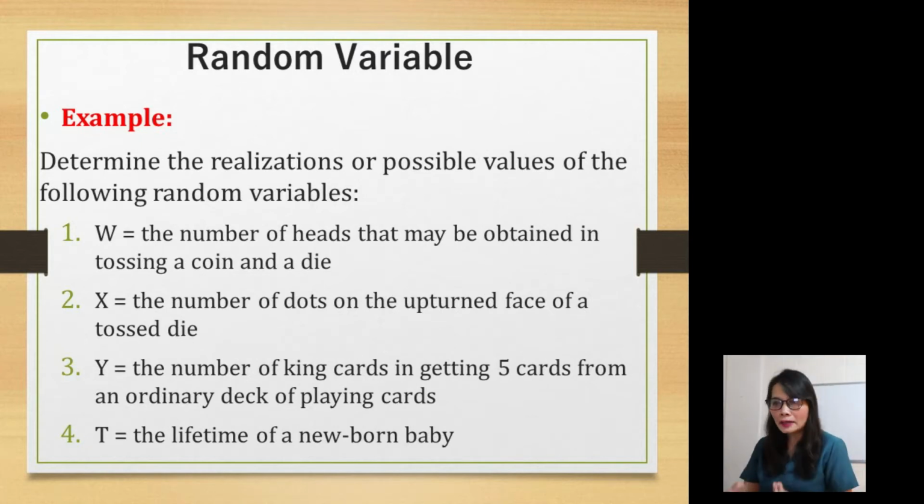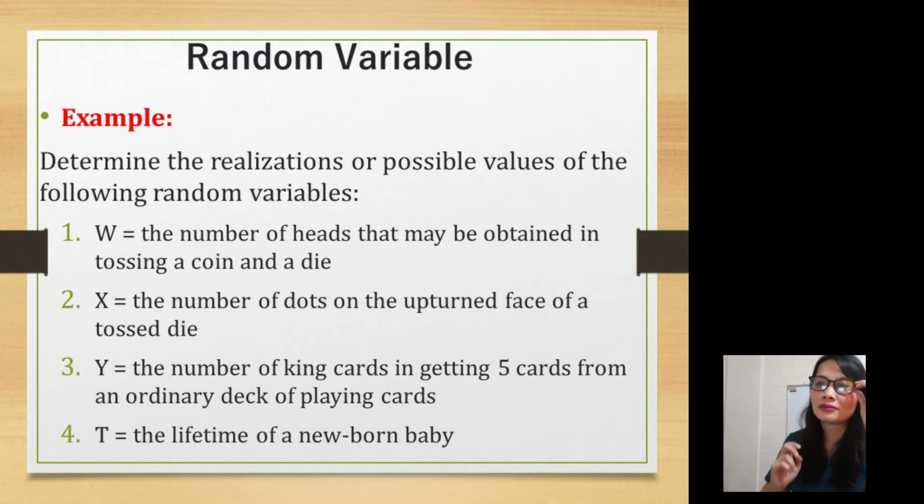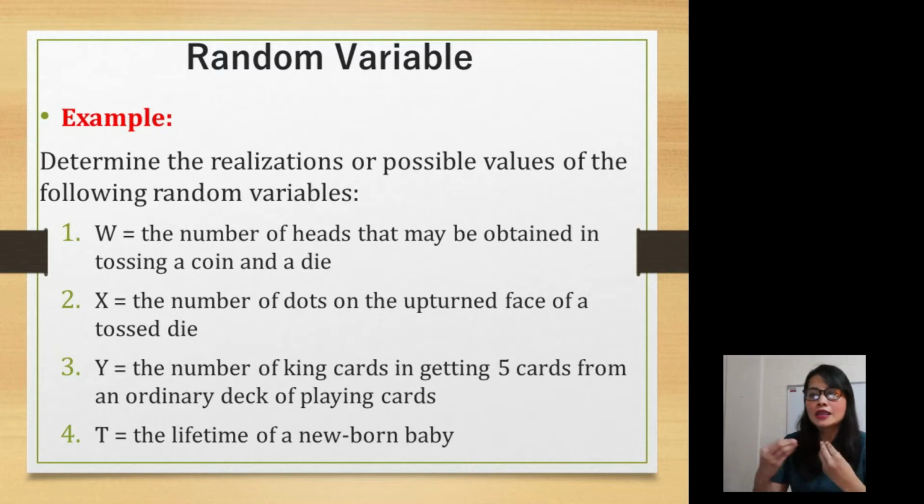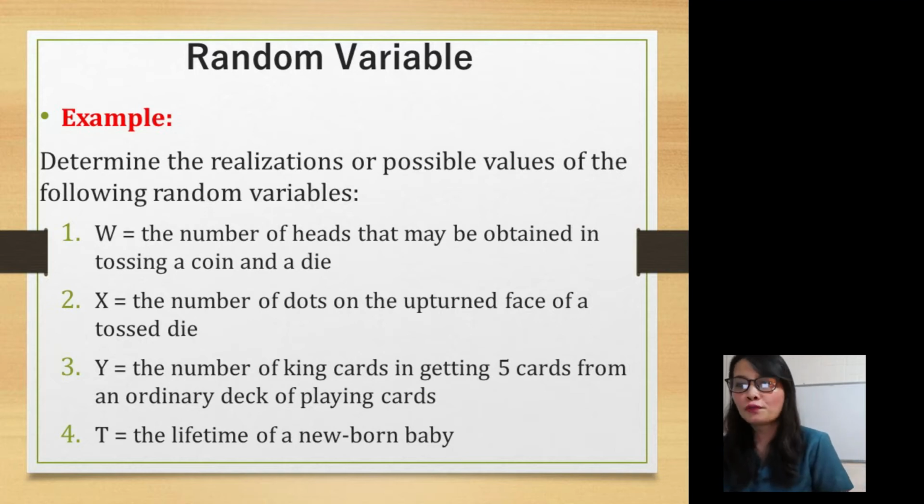Next, the number of dots on the upturned face of a tossed die. What are the possible values? 6, 1, what else? 2, 3, 4, 5. The number of dots on the upturned face of a tossed die can be 1 to 6. Next, the number of king cards in getting 5 cards from an ordinary deck of playing cards.